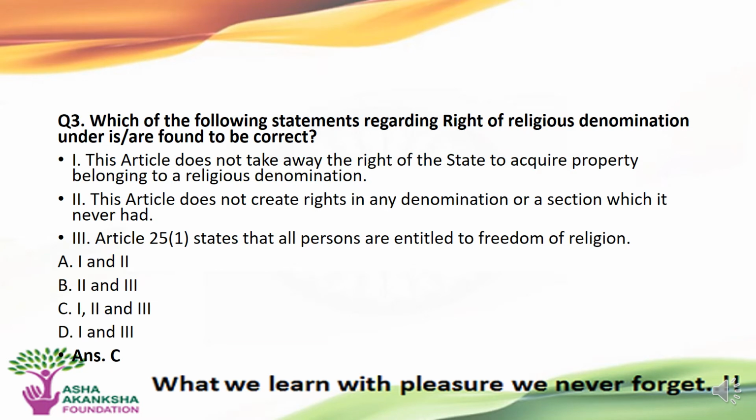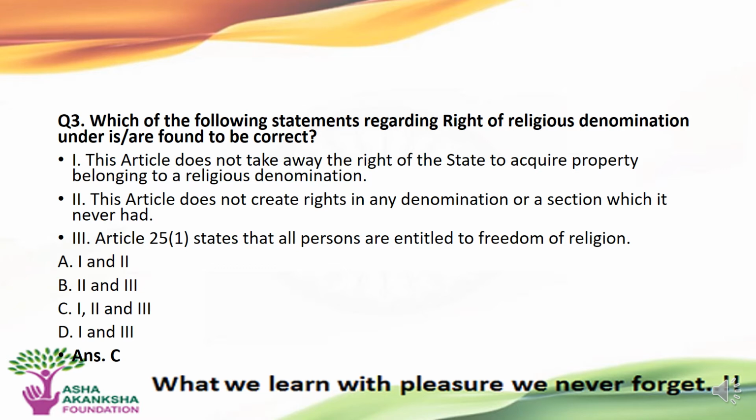The next question is, which of the following statements regarding the right of the religious denomination are correct? Statements are, first, this article does not take away the right of a state to acquire property belonging to a religious denomination. Second, this article does not create a right in any denomination or a section which it never had.